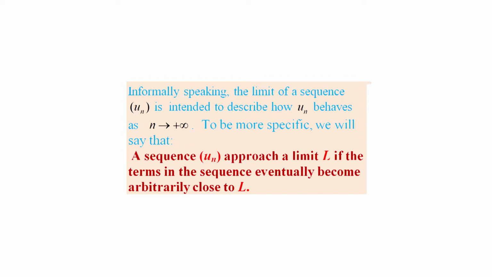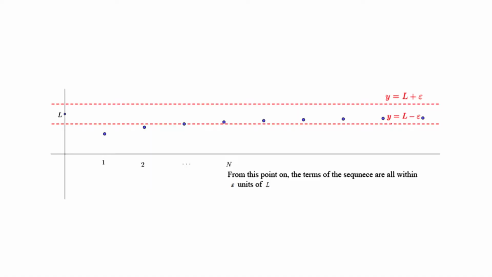Informally speaking, the limit of a sequence u_n is intended to describe how u_n behaves as n approaches positive infinity. To be more specific, we will say that a sequence u_n approaches a limit L if the terms in the sequence eventually become arbitrarily close to L. Geometrically, this means that for any positive number epsilon, there is a point in the sequence after which all terms lie between the line y equal to L minus epsilon and y equal to L plus epsilon. This is illustrated in the figure.